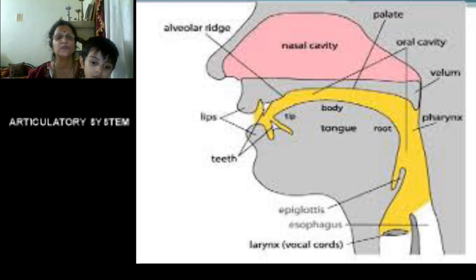In this pharynx, you could find the oral cavity and the nasal cavity getting opened. And then it goes down. Here you have the second organs that we discussed, the vocal cords. And here is the esophagus that goes into the stomach. Do you understand? Here in the pharynx, it is divided into the respiratory tract and the digestive tract. Okay? Thank you.